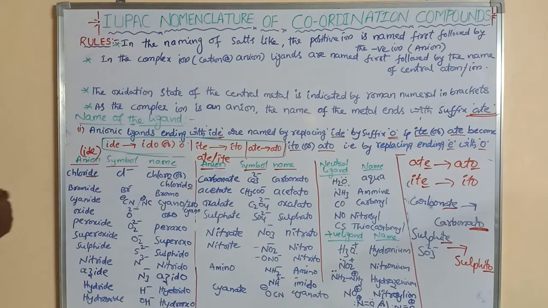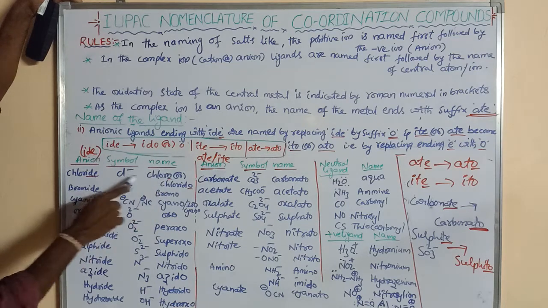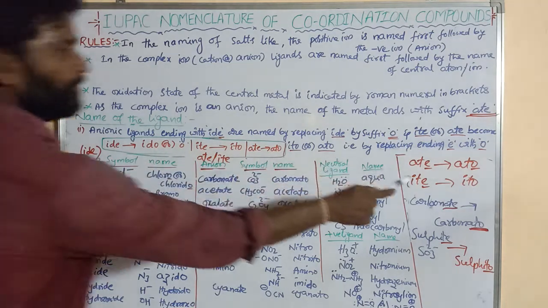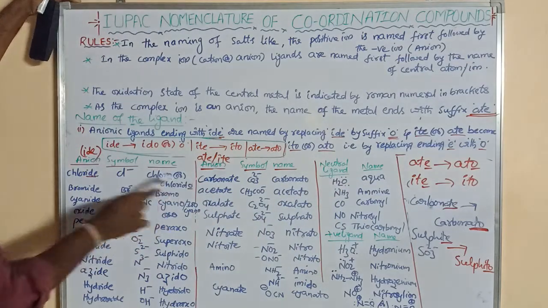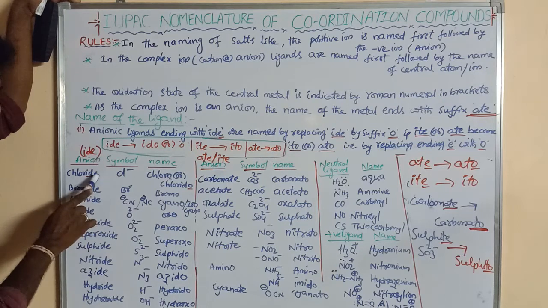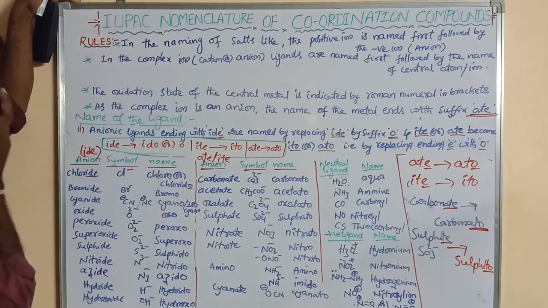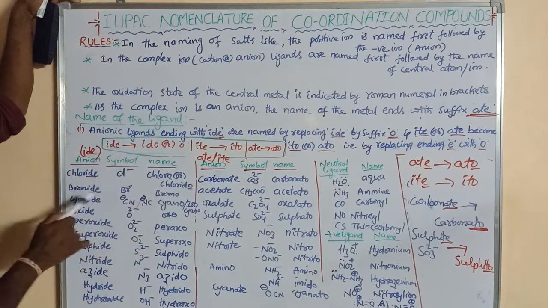Some anions like chloride, all negative: chloride is replaced by chloro or chlorido. So either the whole ide is replaced by ido or only the E is replaced by O, right?